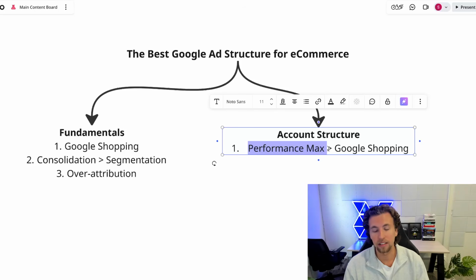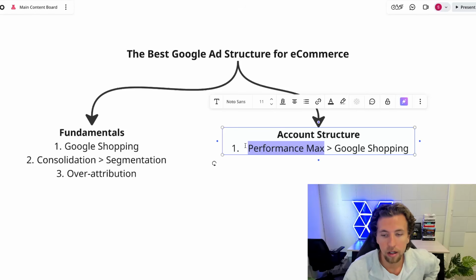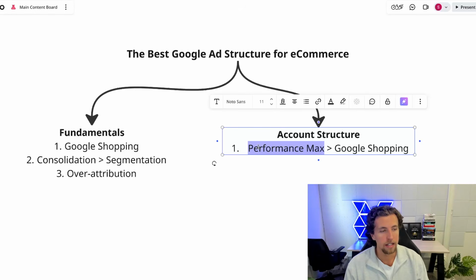But PMAX doesn't necessarily know that, and it's going to continue to go and overspend. And so you might actually want to go and prioritize Google Shopping. Now, the other large downside of Performance Max that we've said in tons of our content, other people say it as well, is that the actual clarity over data here starts to become obfuscated.